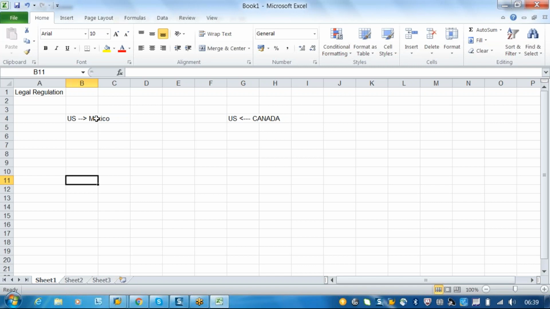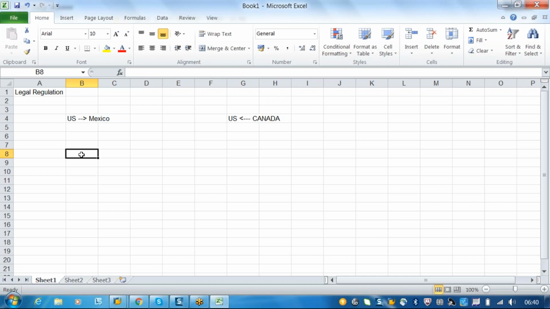If you are exporting a material from the US to Mexico, the US has to follow the rules and regulations of Mexico. In the same way, when they are importing any material from Canada, the company has to follow the rules and regulations to import a material into their own country. So rules and regulations are framed for export and import policies. In India also we have export and import policies. In the same way, each and every country has framed its own legal rules and regulations.